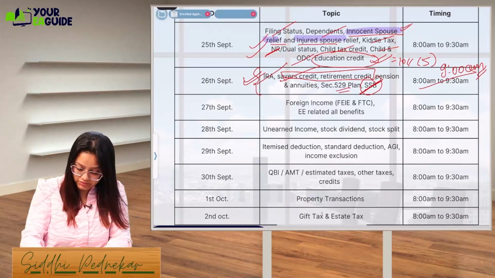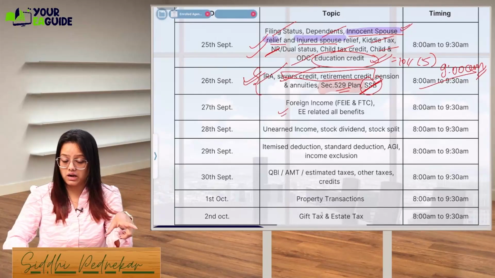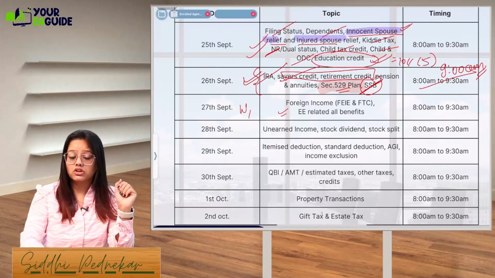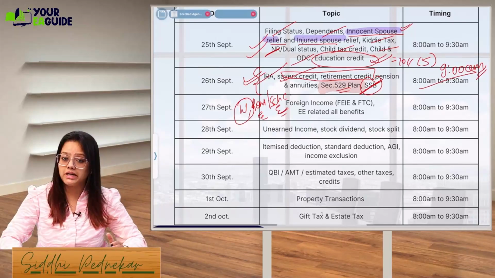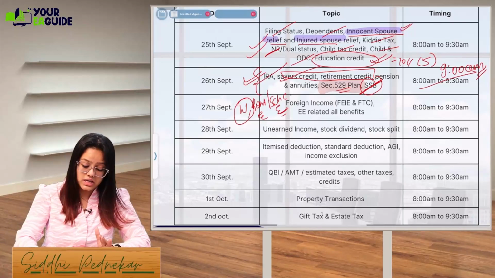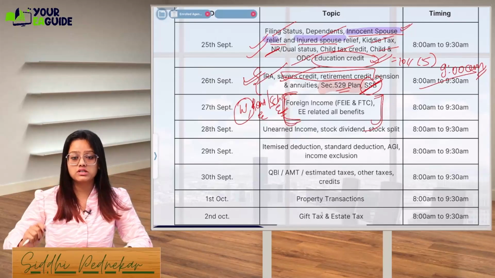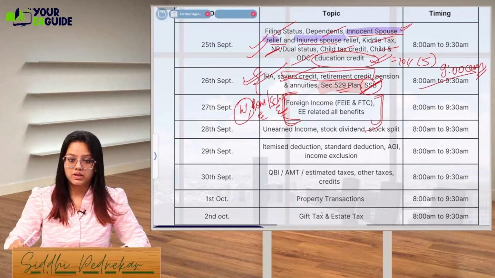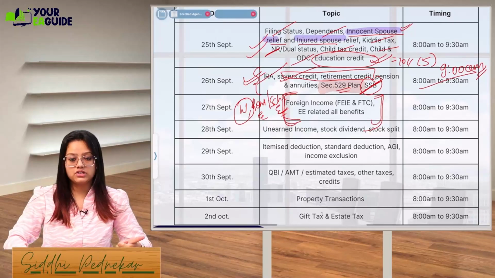From today's topic, we are left with the 529 plan. This we will cover tomorrow. And tomorrow, instead of starting with the foreign topic, we will be starting with earned income. Earned income will include your wages, your rental, your Schedule C. So Schedule C, Schedule E and wages income, all this earned income we will be taking tomorrow, because for some of the topics in foreign income, you will have to first understand earned and unearned income. That's why tomorrow we will be taking the earned income topic, with all employee related benefits, all rental income, all Schedule C income.